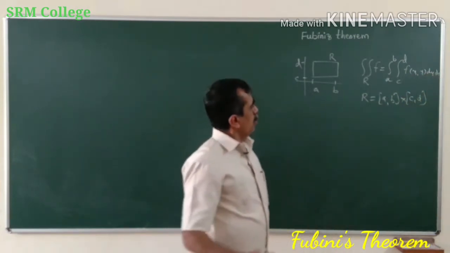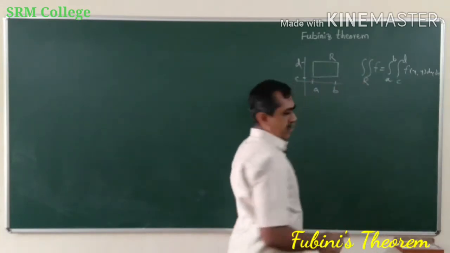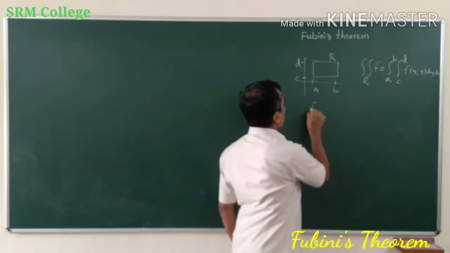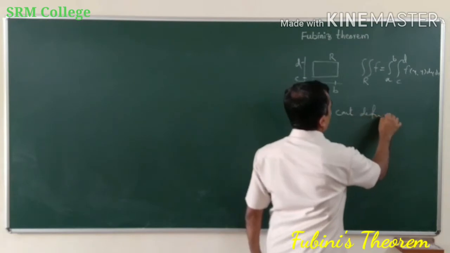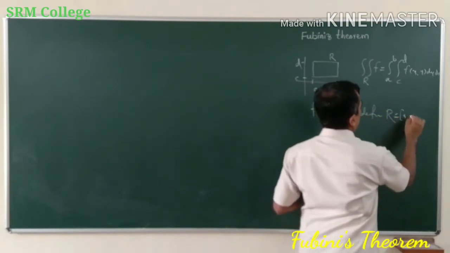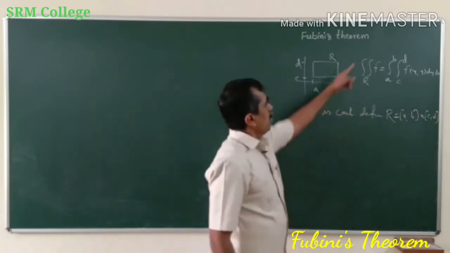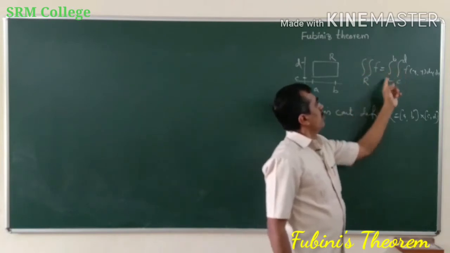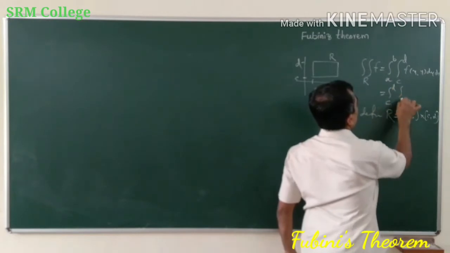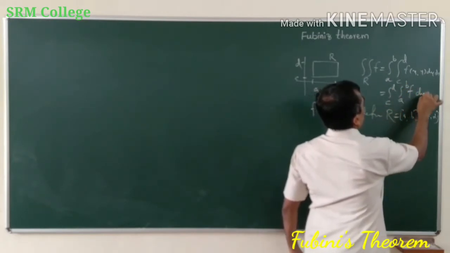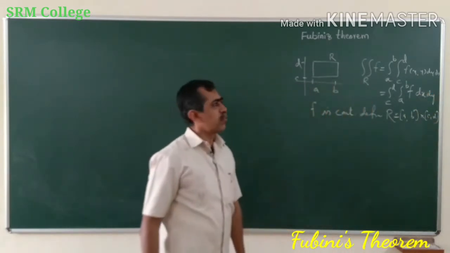Okay. Now see what is the statement of this theorem. Suppose f is a continuous function defined on R, rectangle R, which is AB cross CD. Then the double integral of f over R is equal to integral over a to b, c to d, f of xy dy dx, or it can be expressed as integral over c to d, integral over a to b, f dx dy. So this is what the Fubini's theorem is all about.